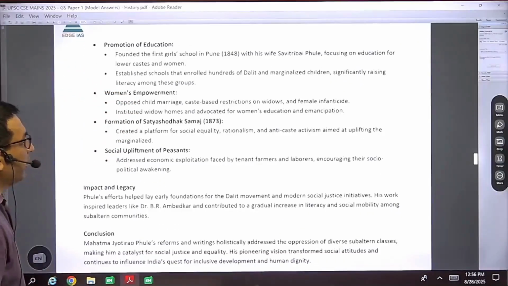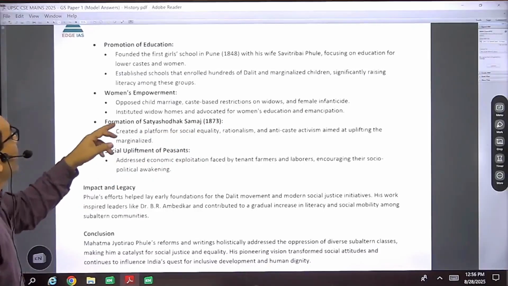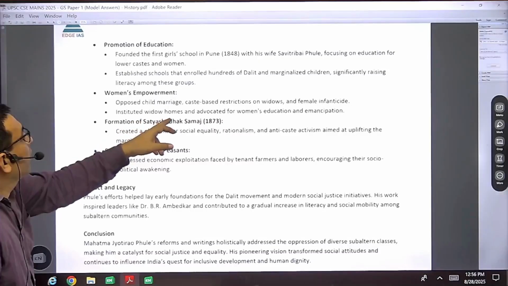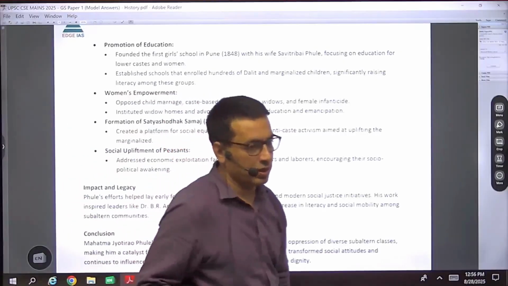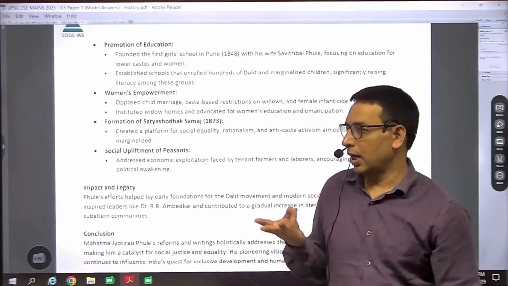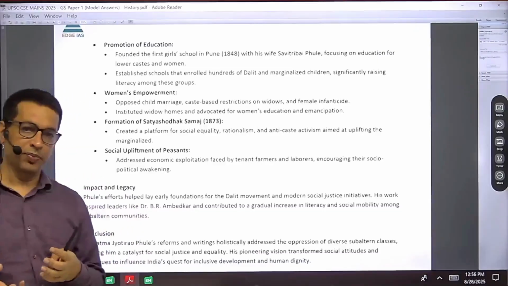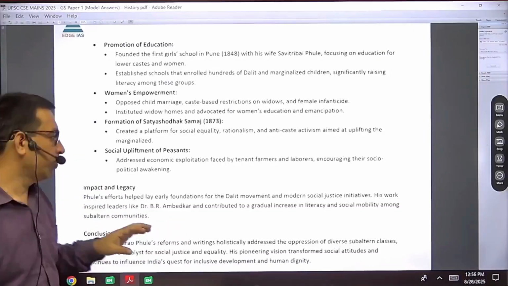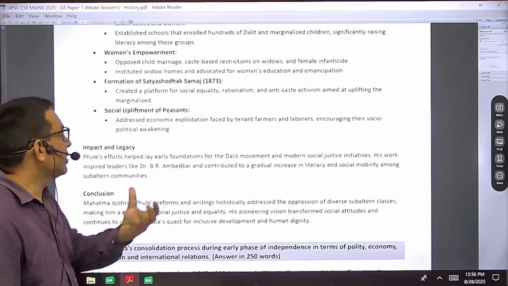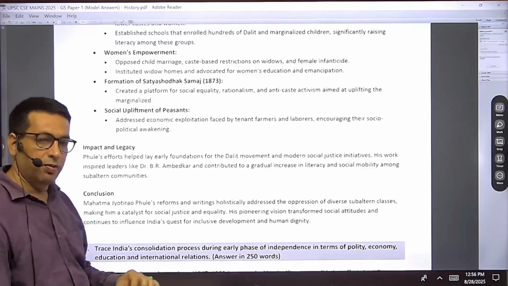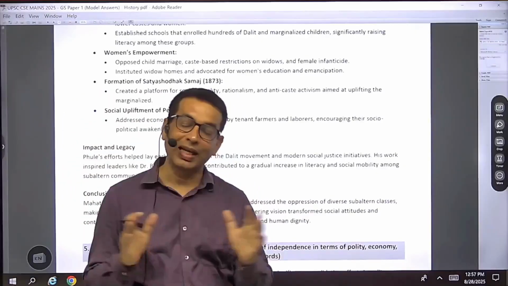Then for women's empowerment, he opposed child marriage and female infanticide. He also instituted widow homes and advocated for women's education and emancipation. So the depressed classes, women and lower classes all got their voice in the voice of Jyotiba Phule. He also included the grievances of the peasants in his reforms program. So he tried to make his reforms program very encompassing.